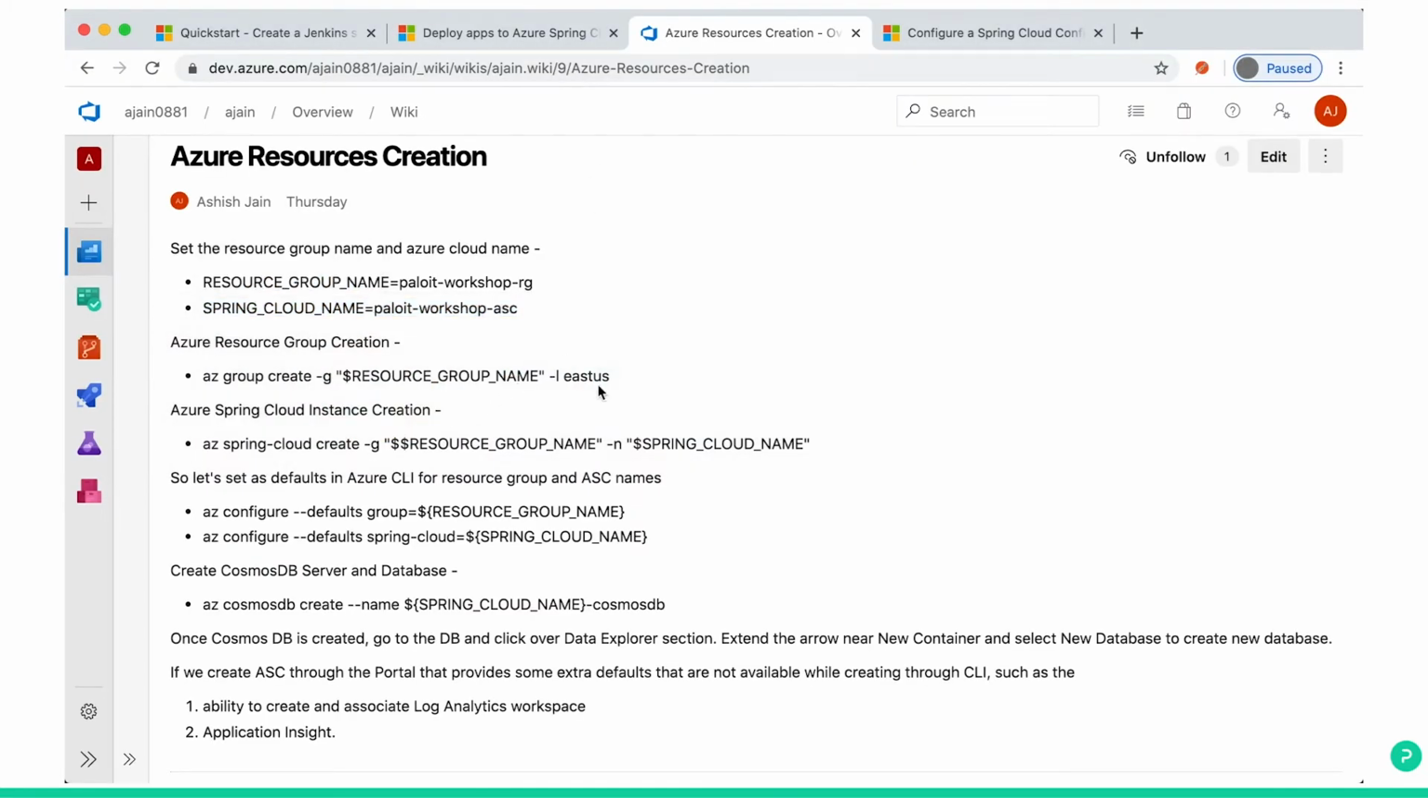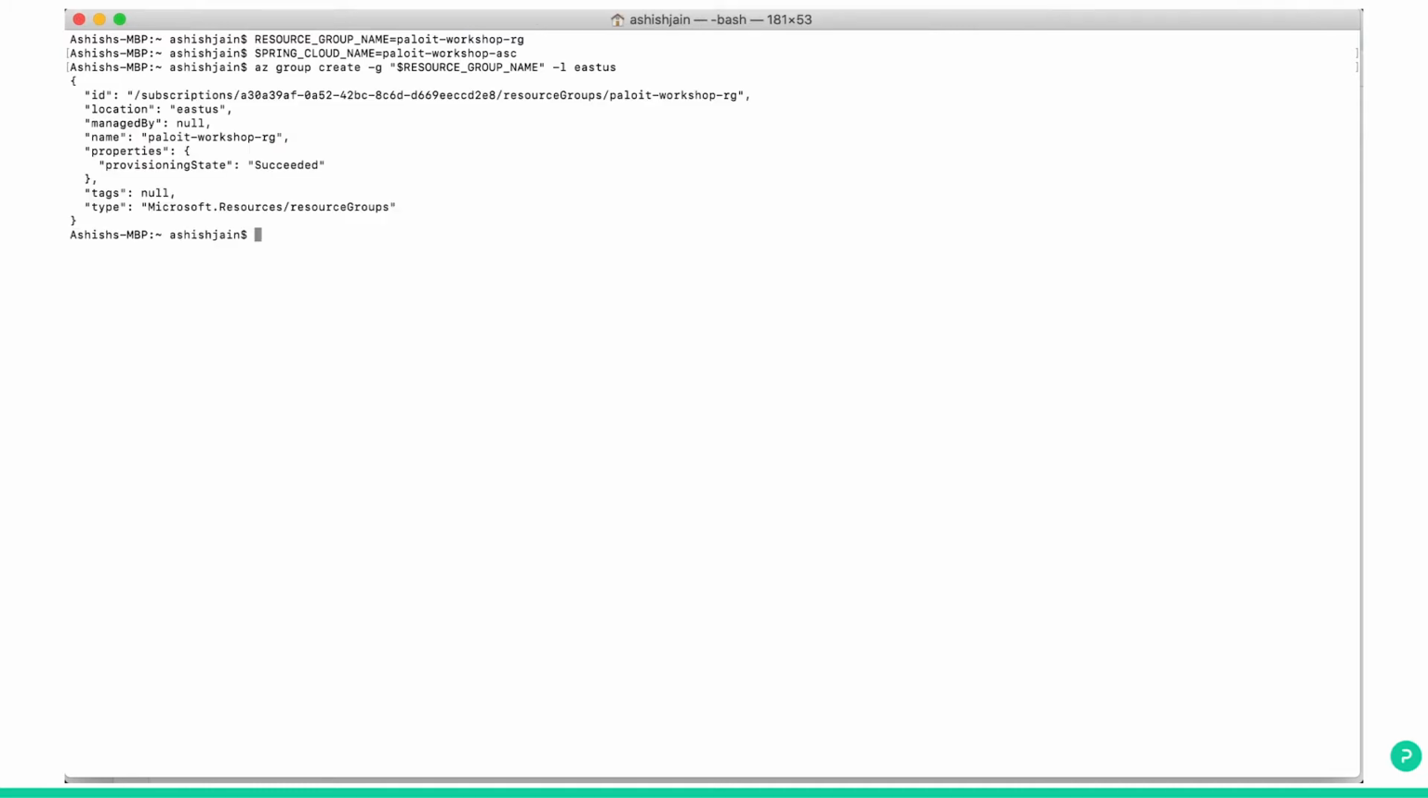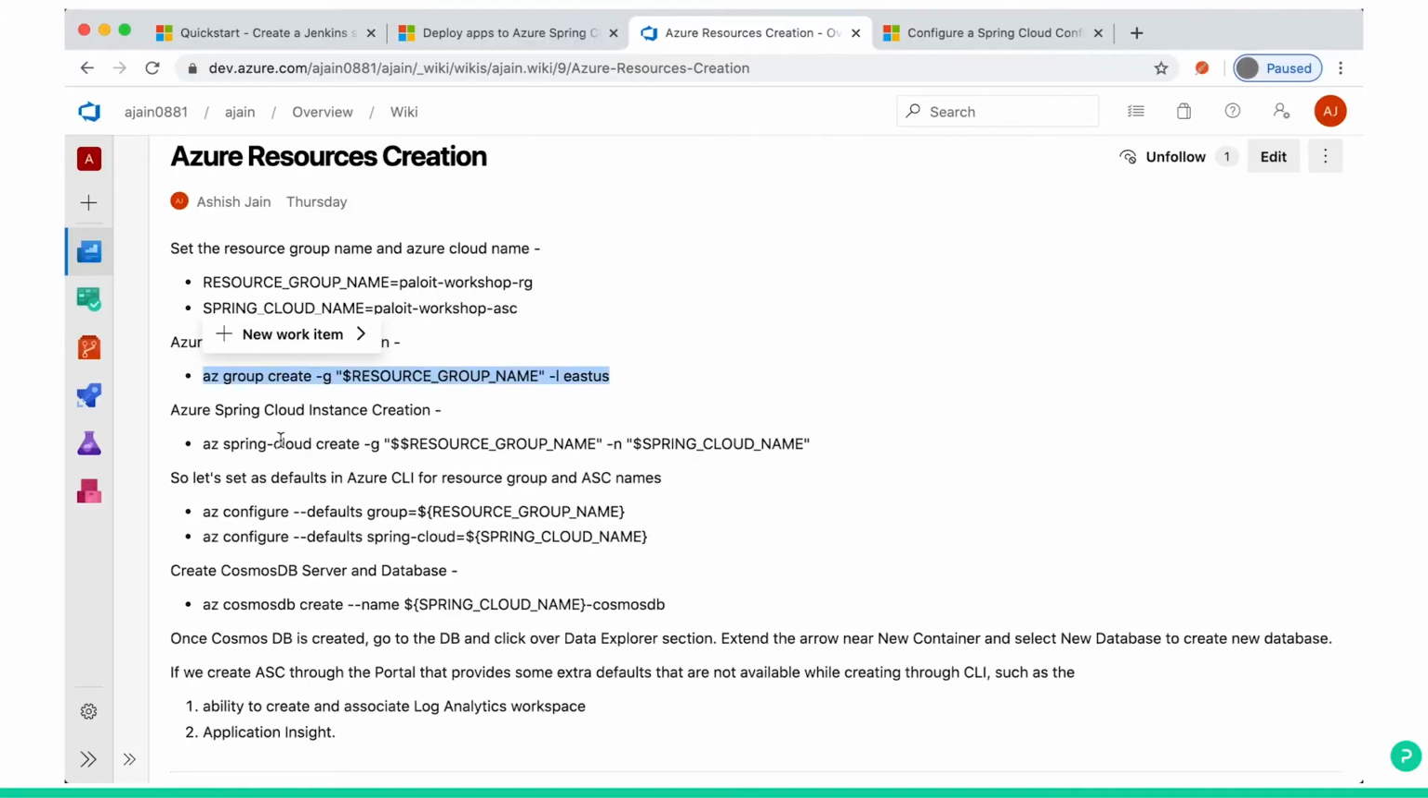Now actual command to create resource group is this: az group create and $resource group name. Let's execute this command into command prompt and enter. Okay, so now you see there is output provisioning state succeeded, meaning the Palo IT-workshop-RG resource group is created in Azure Cloud. Let's go and create now Azure Spring Cloud instance.